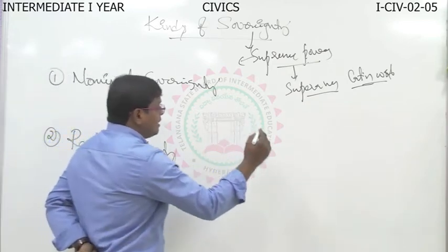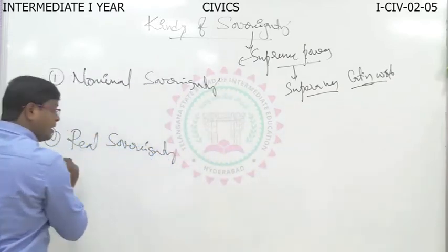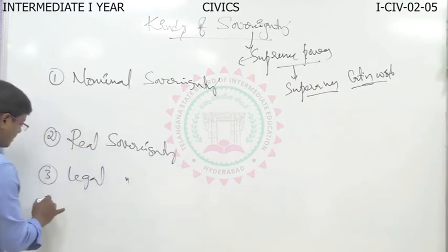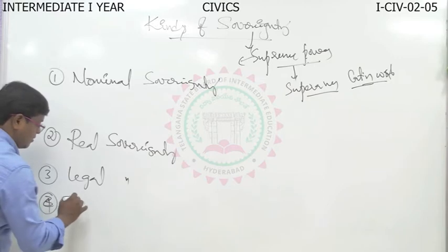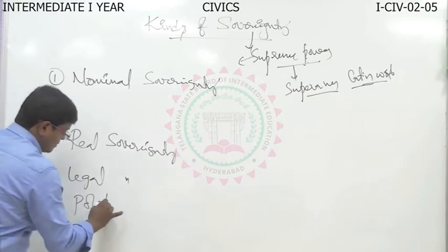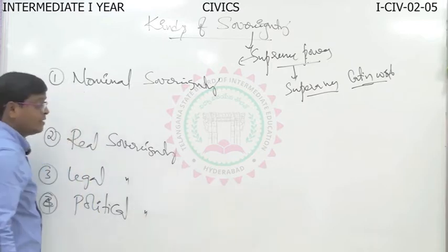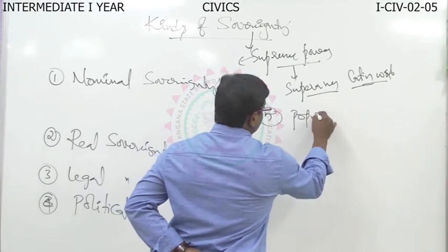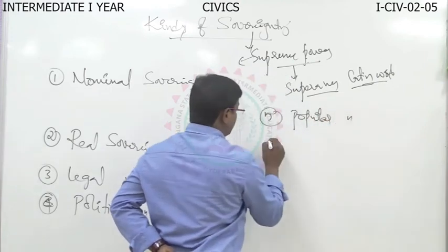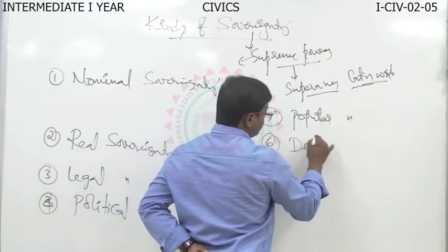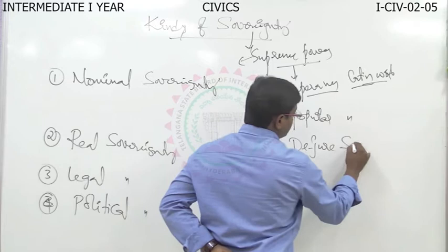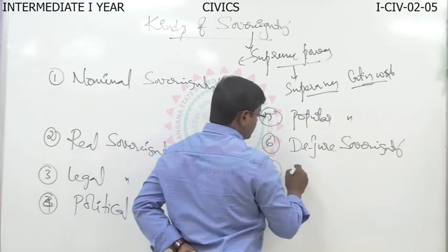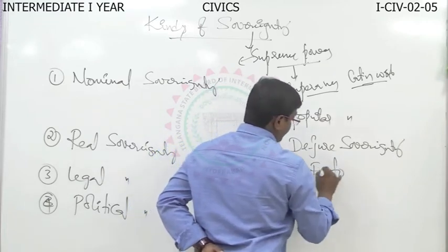So nominal sovereignty, real sovereignty, at the same time legal sovereignty, and the fourth one, political sovereignty. And finally, popular sovereignty, and the sixth one, de jure sovereignty, and de facto sovereignty.